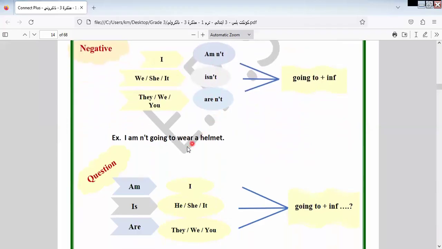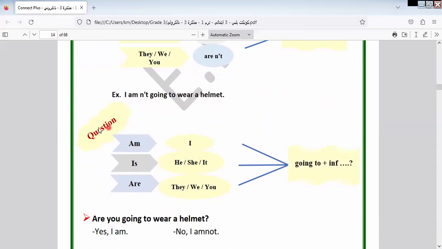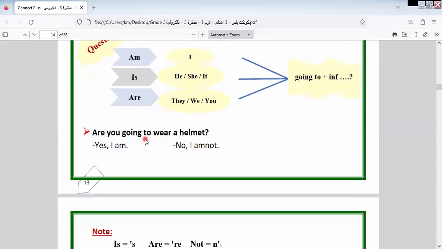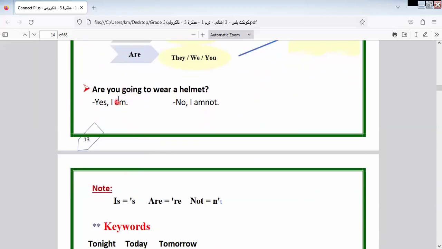Here in the negative form, we say I'm not going to wear a helmet, or she isn't going to play with her friend, for example. Here we have the question form. Am I or are you? In questions we say are you, or am I. Am I going to do something? Is he, she, it going to do something? Are you going to wear a helmet? Yes, I am, or no, I'm not.